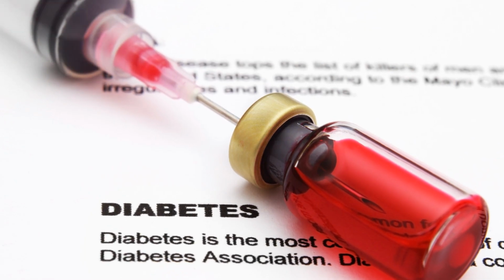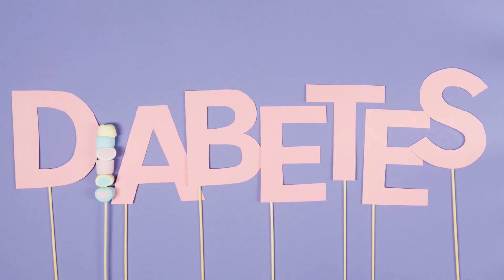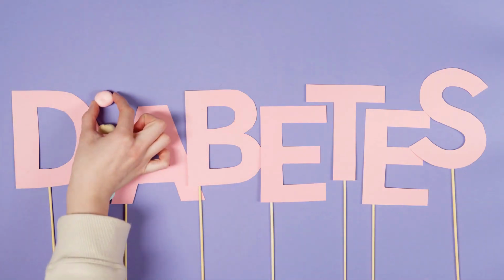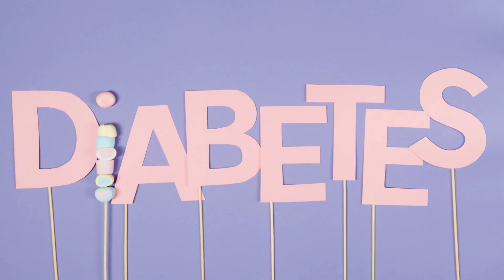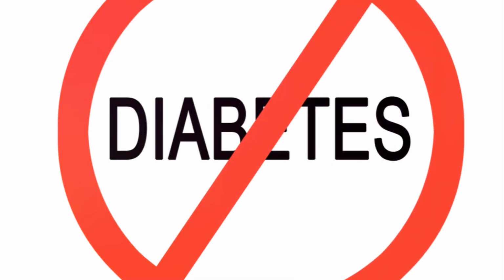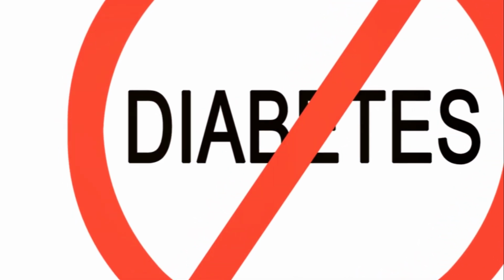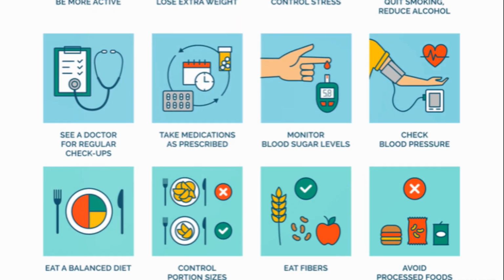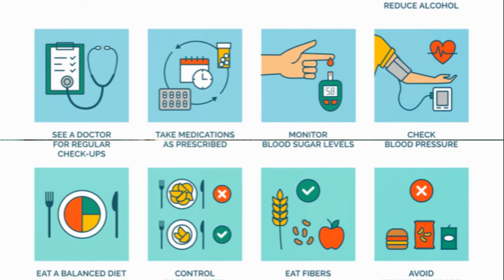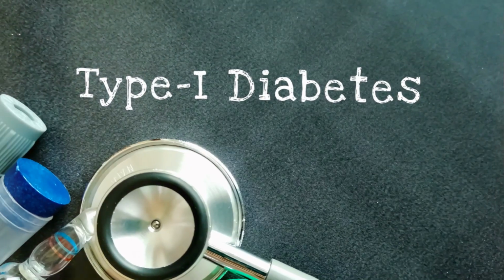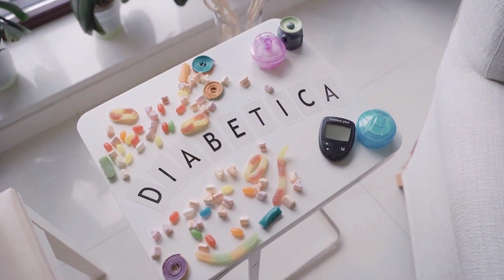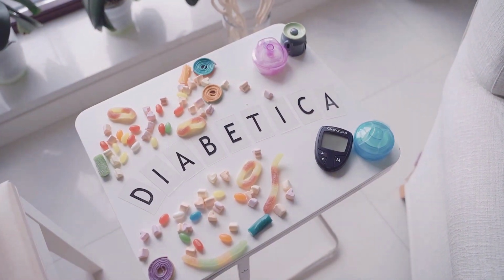Another type, known as gestational diabetes mellitus, GDM, emerges during the pregnancy period as the name indicates. Steroid-induced diabetes can be a consequence of long-term usage of high-dose steroid medications. Lastly, when the pancreas is compromised due to disease or damage and fails to produce adequate insulin, it results in pancreatic diabetes.